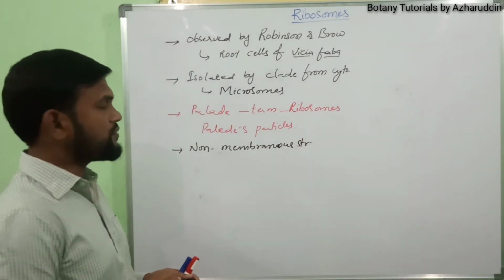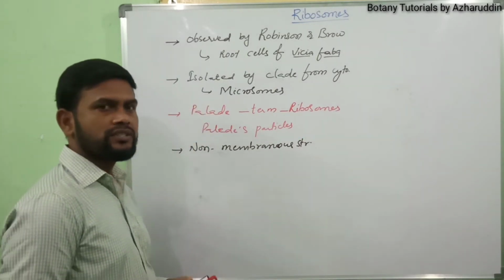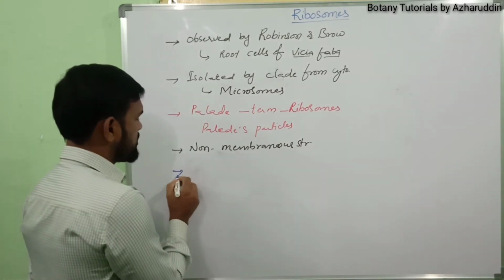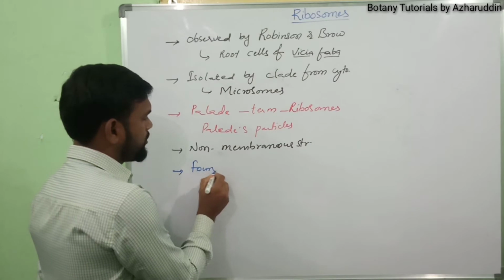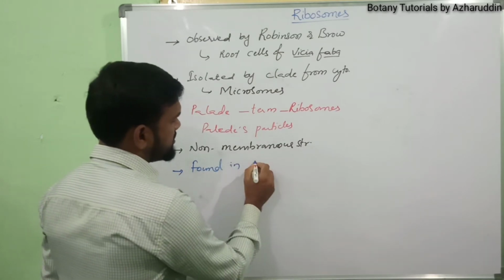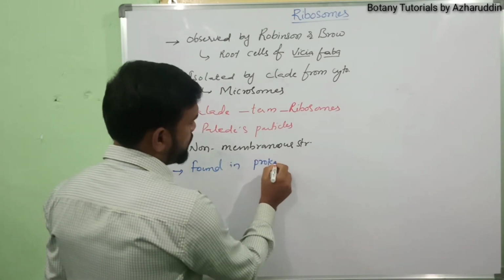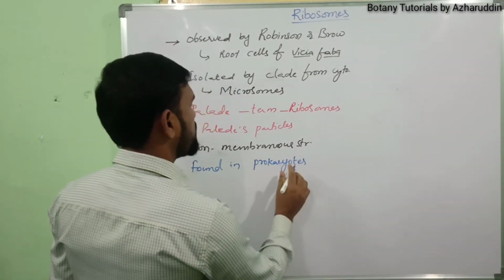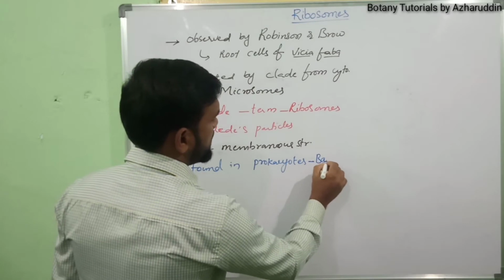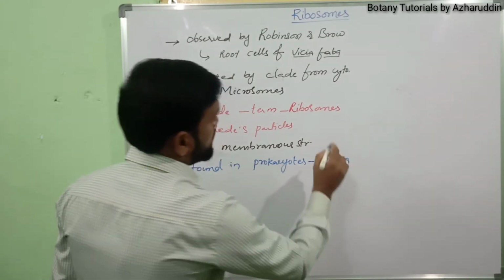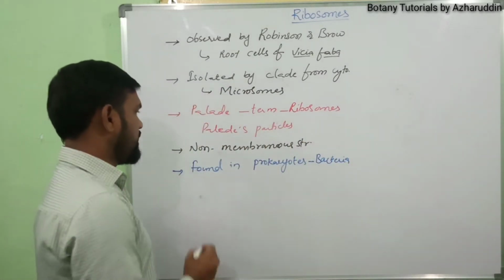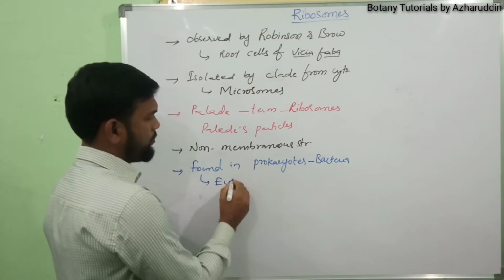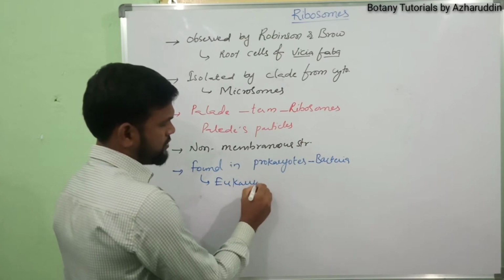These ribosomes are found in eukaryotic cells as well as prokaryotic cells, prokaryotes like bacteria. In the bacterial cell, ribosomes are present. Like that, ribosomes are found in eukaryotes also.